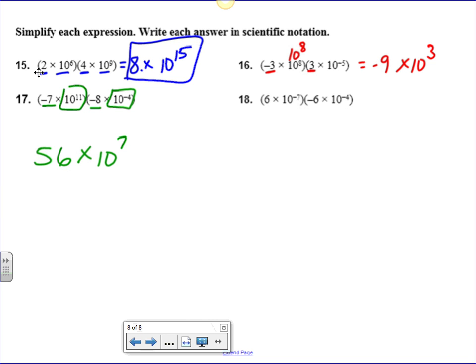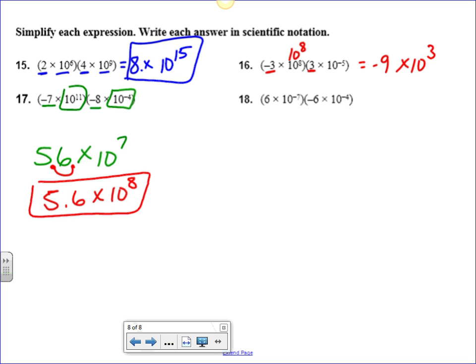So here's what I have to do. I have to change it. My decimal is here, so I move it one place. So that becomes 5.6. Now, what would happen to my 10 to the 7th to justify moving that? Well, if I moved this from 56 to 5.6, that number got smaller. So in order for these two expressions to be the same, this number would have to get one bigger. So it'd be 5.6 times 10 to the 8th would be my final answer.